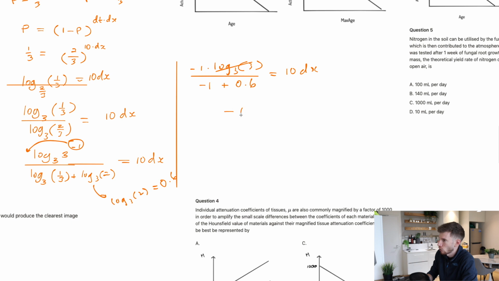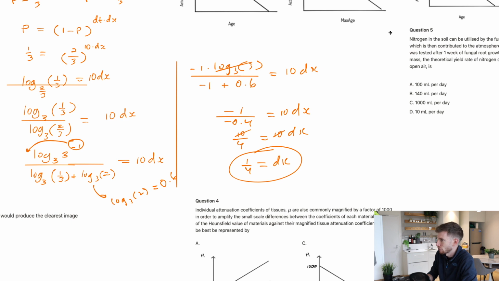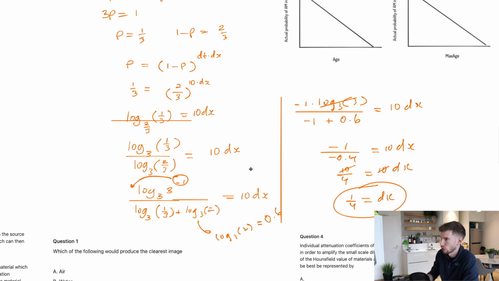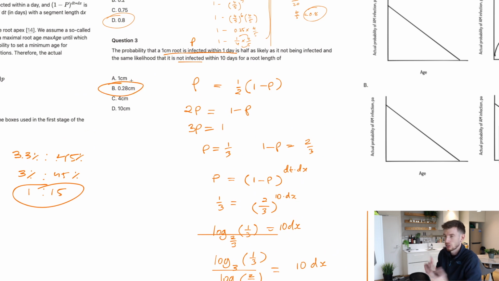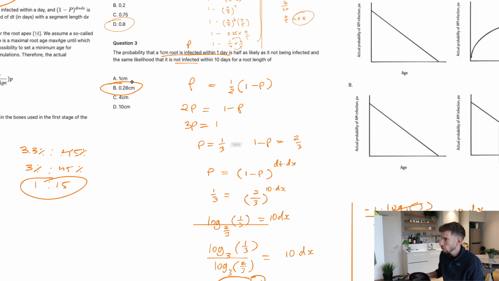And then we have negative 1 plus 0.6, which is negative 0.4, is equal to 10 dx. And then the negatives cancel, and we can call this 10 over 4 is equal to 10 dx. The 10s can cancel, and we get 1/4 is dx, and so therefore the distance will be around about 0.25 of a centimetre. And so if we look, the only one that works is then B.